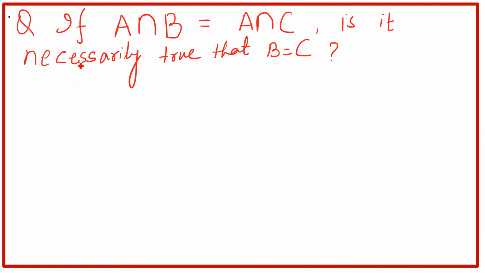Here we are going to discuss that if A intersection B is equal to A intersection C, is it necessarily true that B is equal to C? We have to prove this, true or false, right? Okay. Suppose we have a set A.